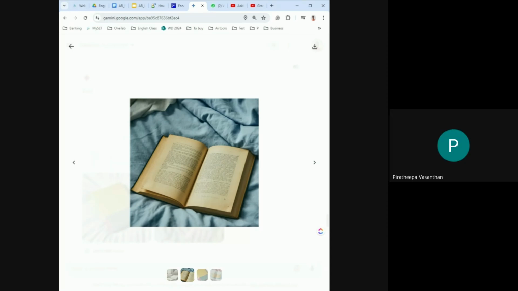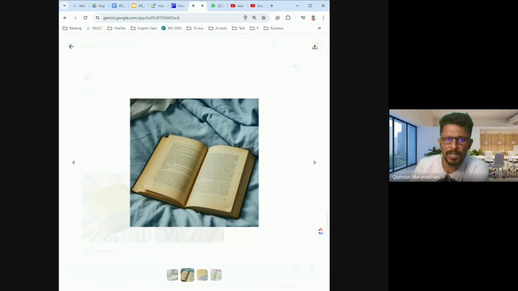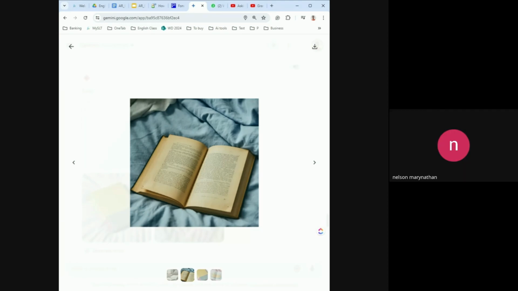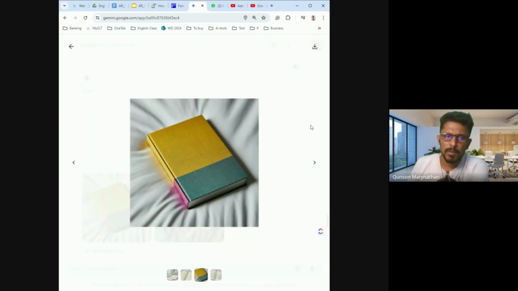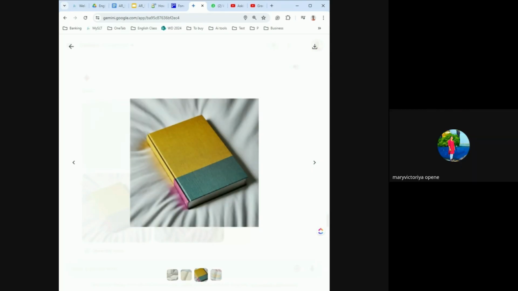Somebody say about this. The book is on the bed. Correct. Can you talk about the bed sheet? Where is the bed sheet? The bed sheet is under the book. Correct. So if you talk about the book, it is on the bed sheet or on the bed. But if you talk about the bed sheet, the bed sheet is under the book. Correct.